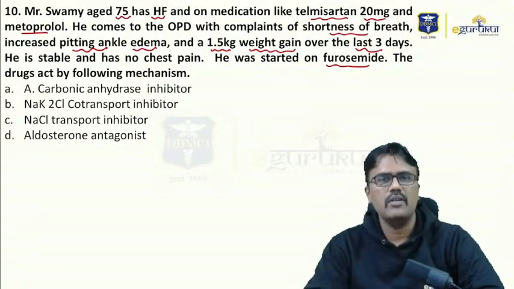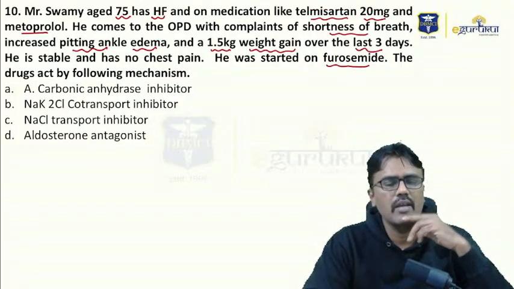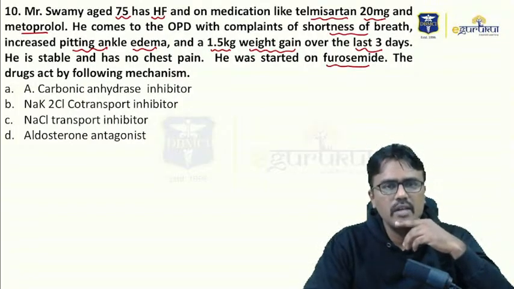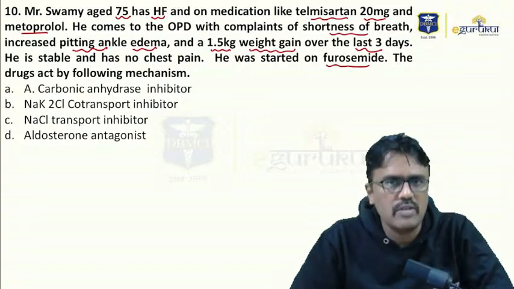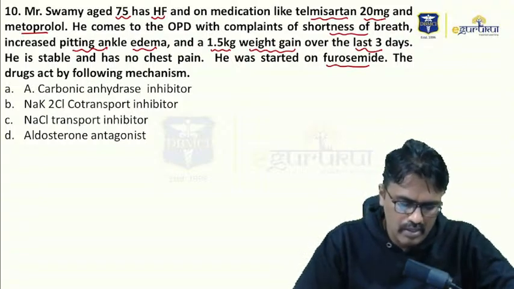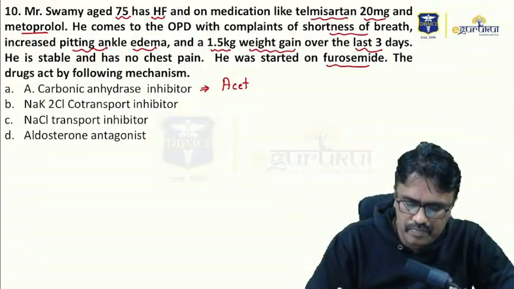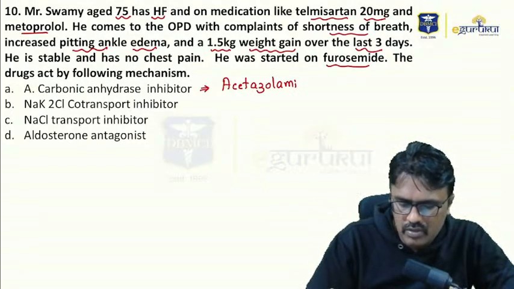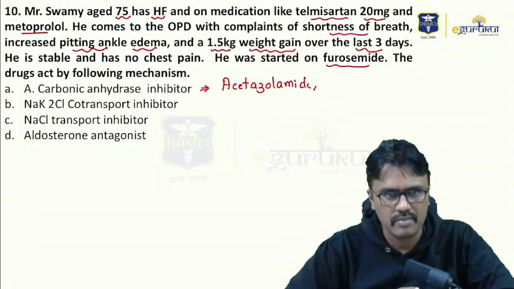It's a lengthy question, but if you read the last line, you are going to find out what is being asked. It is asking what is the mechanism of action of furosemide. Is it a carbonic anhydrase inhibitor? The drug which inhibits that is acetazolamide. It can be dorzolamide or brinzolamide.